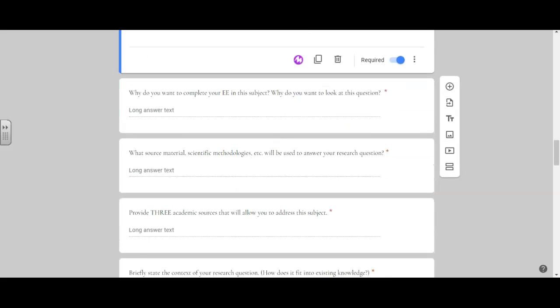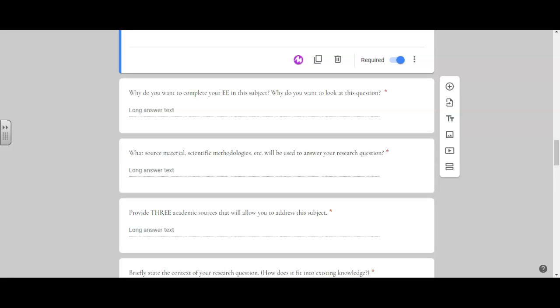The next question, what source materials, scientific methodologies, etc. are going to be used to answer your research question? What are you going to be looking at? Are you going to be conducting an experiment? Are you going to be reading a lot of sources, looking at primary sources, for example, journals written by the individual? You're going to be looking at scientific data. You need to tell me what research methodologies you are using. Are you going to be using quantitative research? You're going to be using qualitative research. You're going to be using kind of a mixed method and using a number of those, okay?